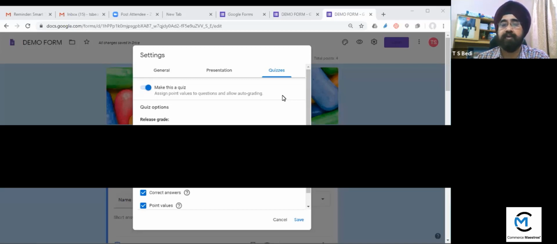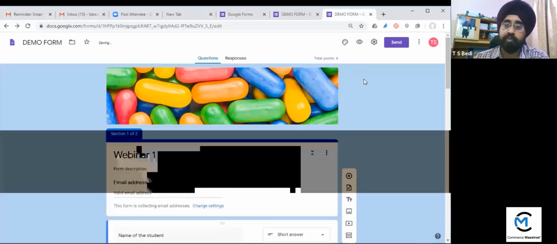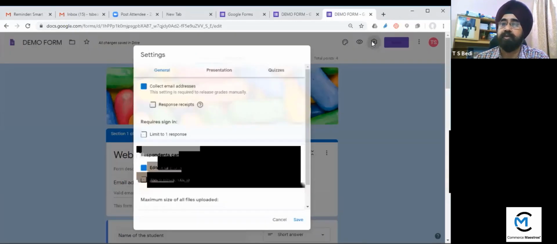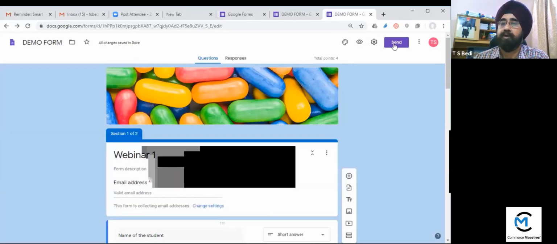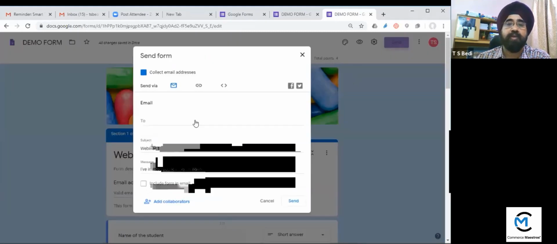Then save it here. Now this has been saved. Now how to send it to the students? The next one is settings. Let me see. This one is okay. Now the next part is send. How to send it? If you click on the send button, either you can send it by Gmail, or you can share the link, or you can embed it in your web page. And more options are here.